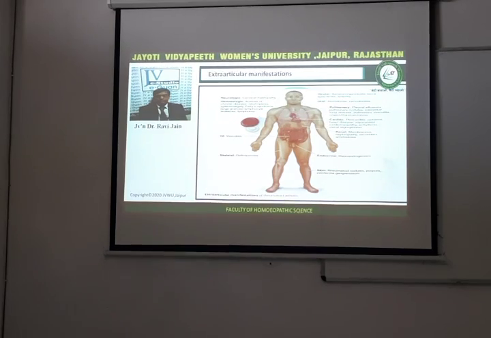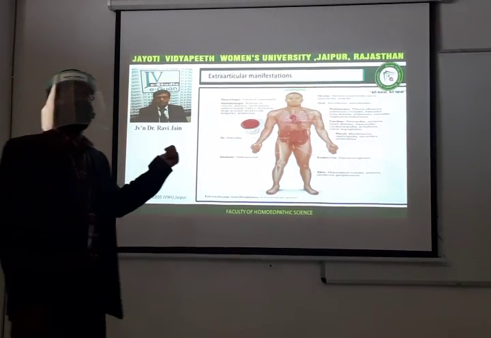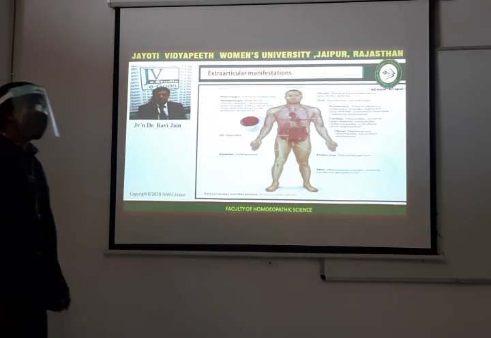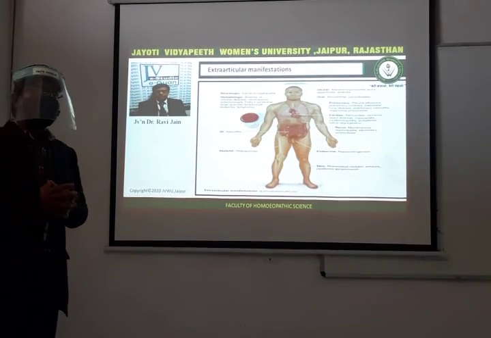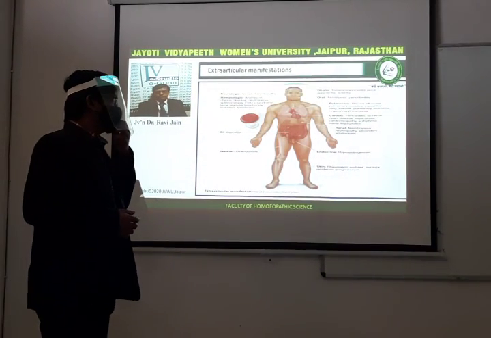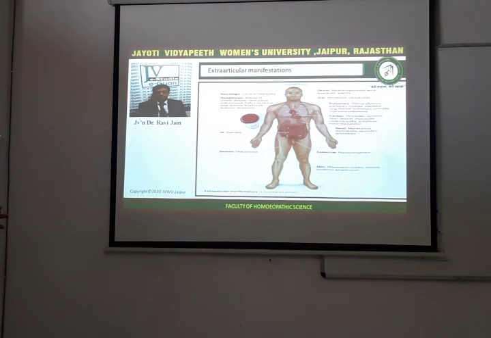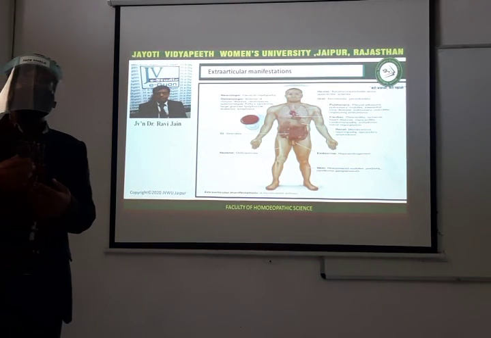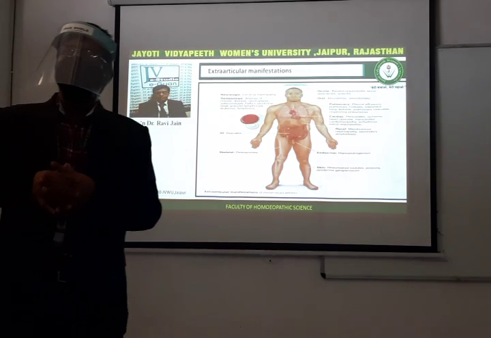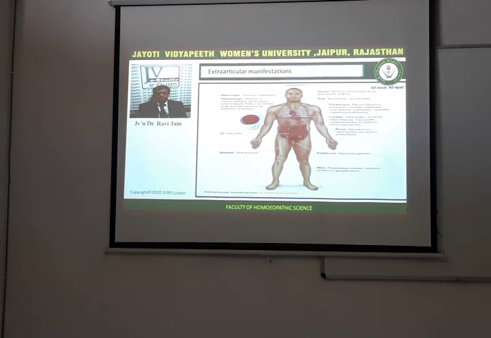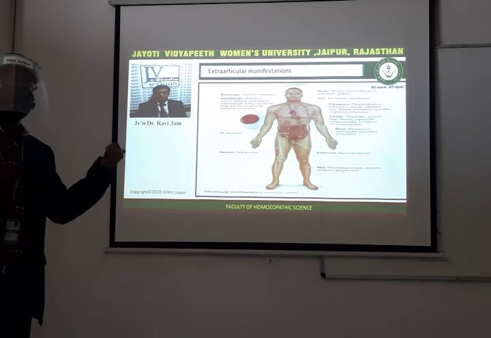Now, these are the various extra-articular manifestations which can be seen in this picture. We have neurological changes, hematological changes, changes in the gastrointestinal tract. We have skeletal changes, ocular manifestations, oral manifestations, endocrine, and the skin. So there are different organs that are affected due to rheumatoid arthritis, or rheumatoid arthritis is having its action on the following organs. Okay?